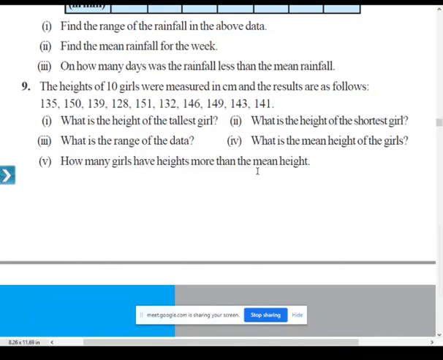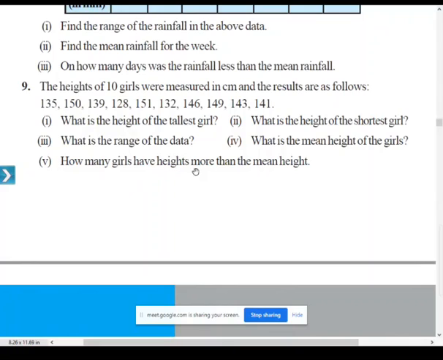Okay. So most of you got the correct answer. The sum of observations is 1414, and that 1414 you have to divide by 10. The answer will be 141.4. And the last question.